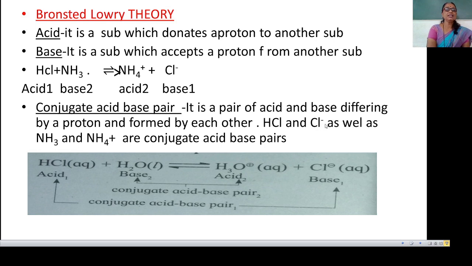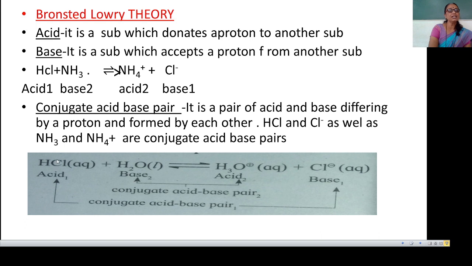Thus HCl and Cl minus as well as NH3 and NH4 plus are conjugate acid base pairs. See the next example, HCl aqueous plus H2O liquid. This is a reversible reaction. There is formation of H3O plus aqueous and Cl minus aqueous. In forward reaction, HCl combines with H2O to form the H3O plus and Cl minus, and in backward reaction, H3O plus combines with Cl minus to form the H2O and HCl.